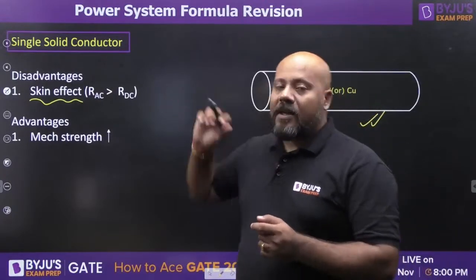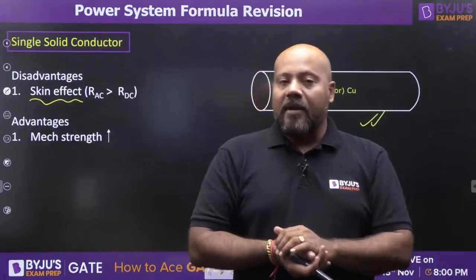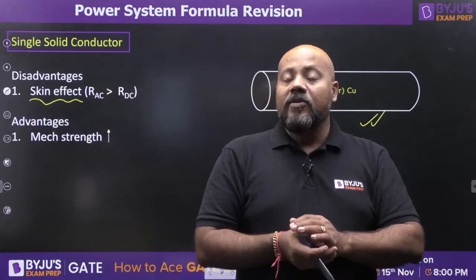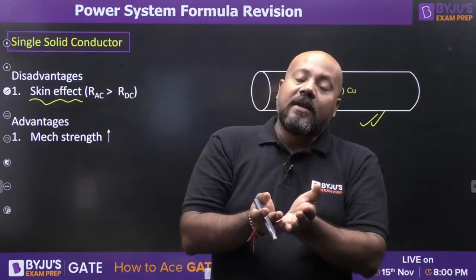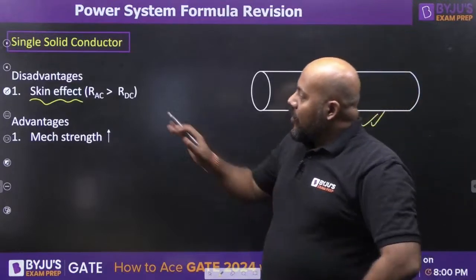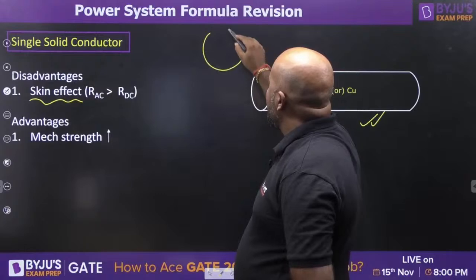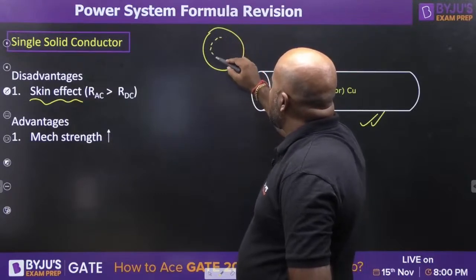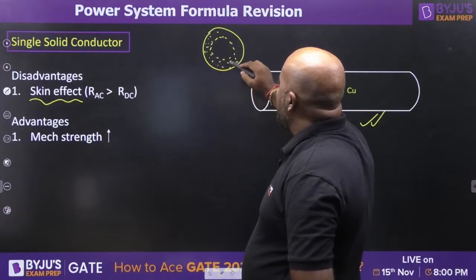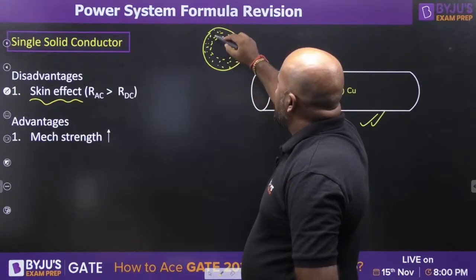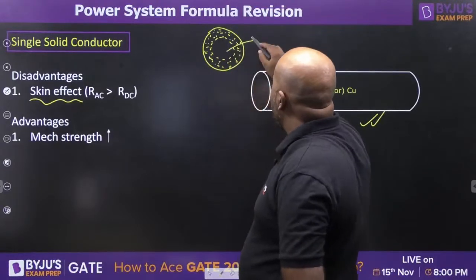Then why is it called skin effect? It is called skin effect because if there is an ideal conductor, then the current is going to be present only on the skin of the conductor. That is why it is called skin effect. So because of the skin effect, what is happening? The current distribution is going to be non-uniform. Current is going to be present only near the surface of the conductor, whereas if you go to the central core of the conductor, you will find there is no significant current.